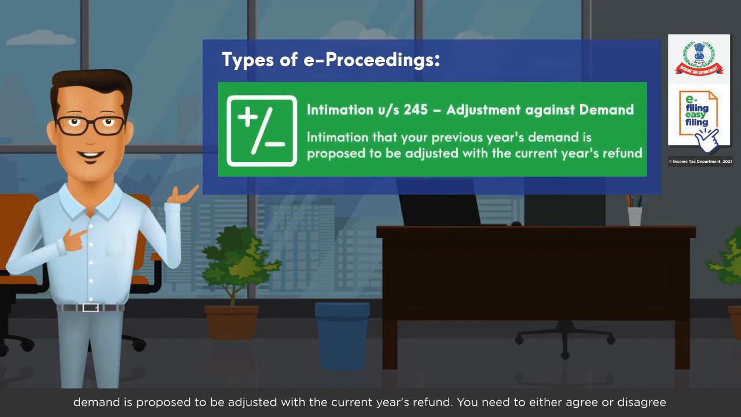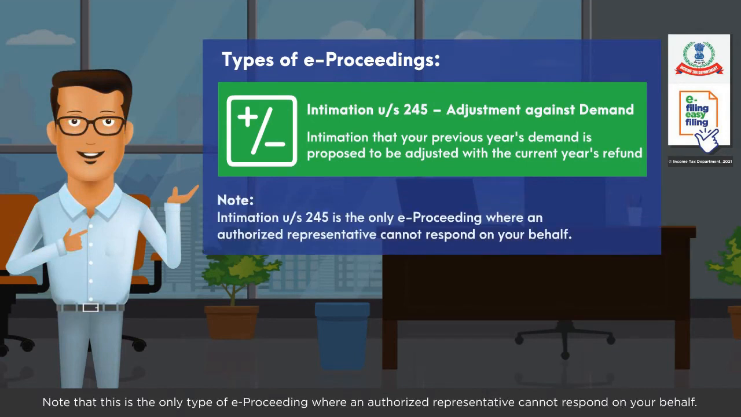An intimation under Section 245 is issued by the department to let you know that your previous year's outstanding demand is proposed to be adjusted with the current year's refund. You need to either agree or disagree with the demand. You may disagree partly or fully. Note that this is the only type of e-proceeding where an authorized representative cannot respond on your behalf.